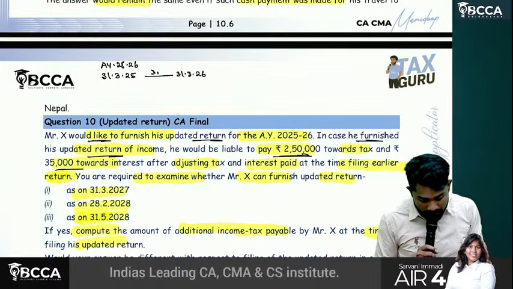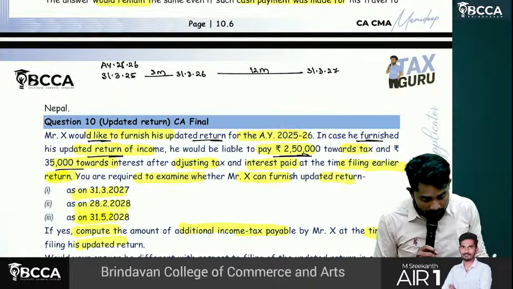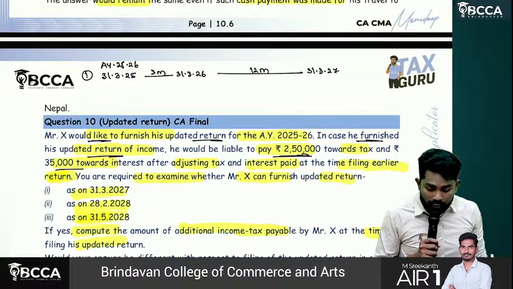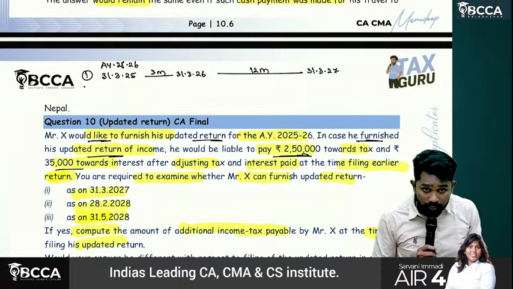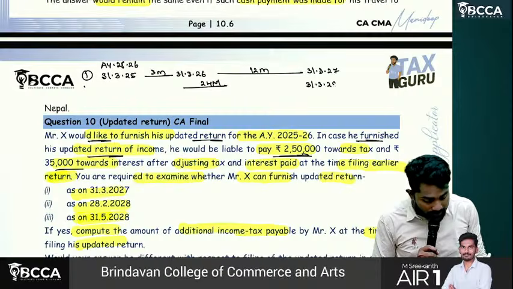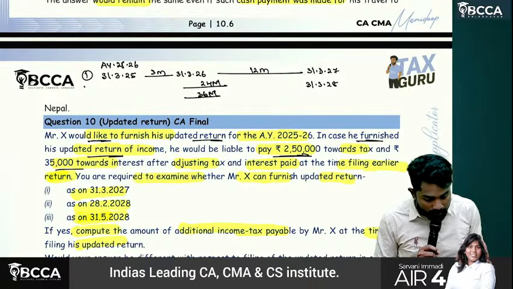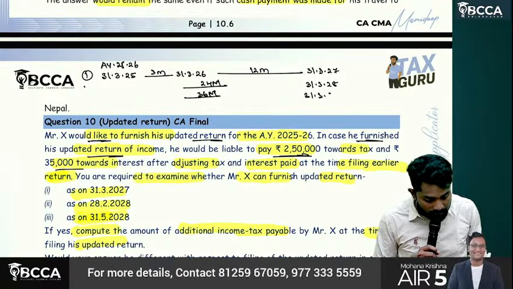So here 3 months, and from here we should count how many months? 12 months. So till 31st March 2027, this is the first case. Then, sir, 12 months happened here. Then the next one is what? 24 months. 24 months till when? 31st March 2028, the time limit is there. Then 36 months means till what time is there? 31st March 2029.